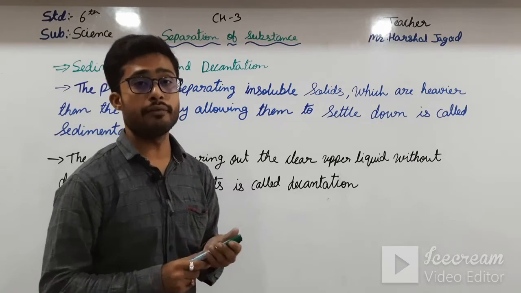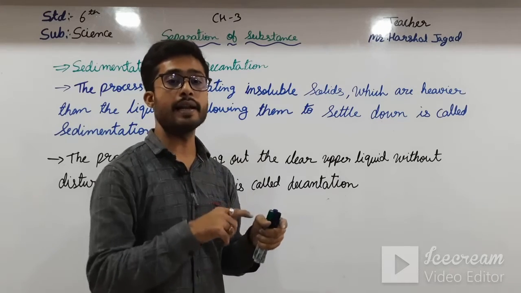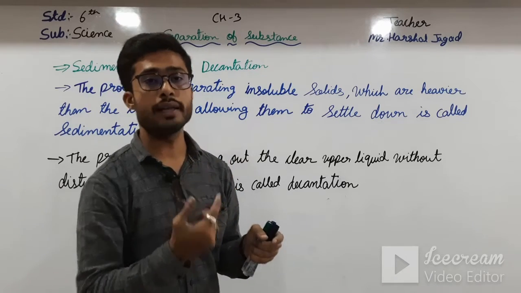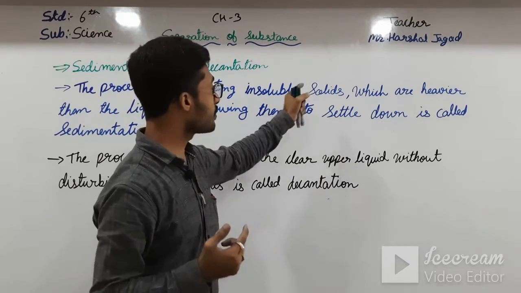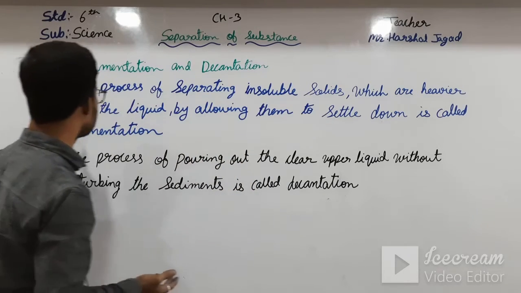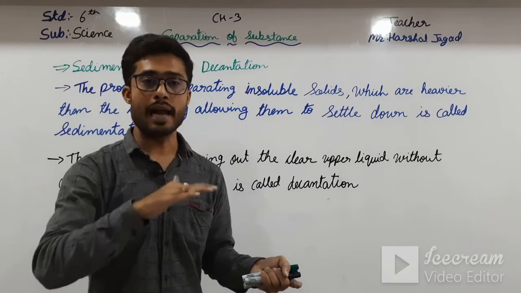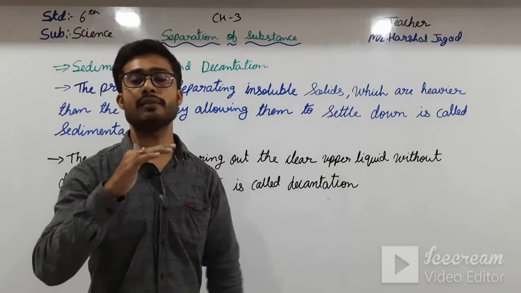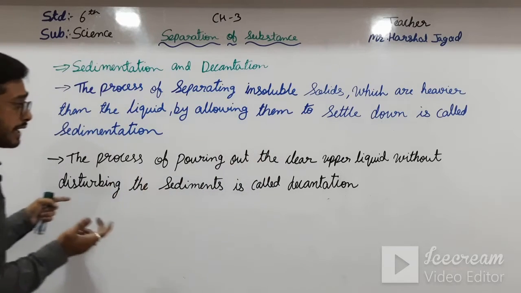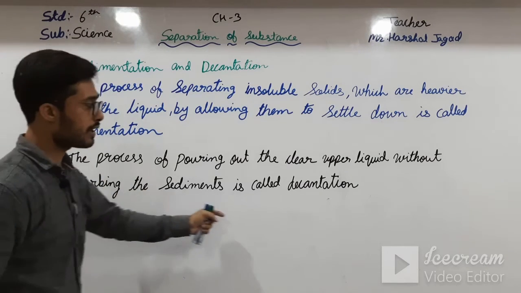Insoluble solids means, if you add salt to water and keep adding enough of it, the salt will not dissolve in the water. Such insoluble solids in the liquid have to be separated, and this process is called sedimentation. After sedimentation, all the heavy insoluble solid particles settle down at the bottom, and then the upper liquid is taken out without disturbing the sediment particles below. Okay students, this process is known as decantation.